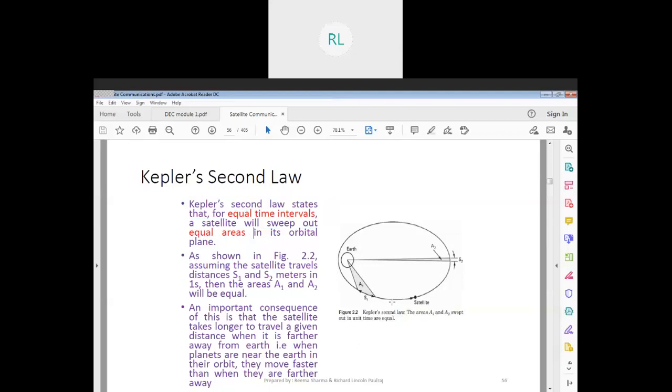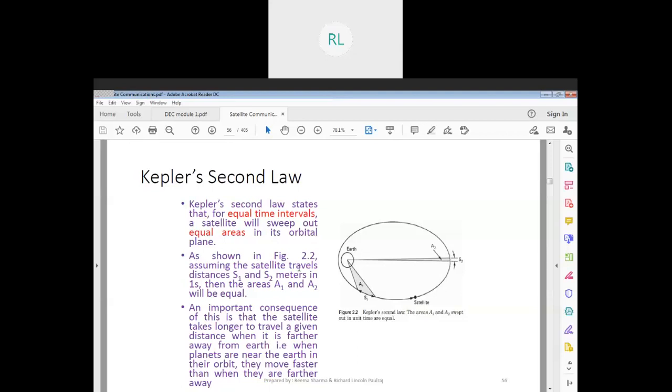Okay, so which means you're going at the same speed, same start point, and if the time given is the same, then you both will reach the same point, right? So that is what your second law is talking about. So equal time intervals will be covered. Okay, for equal time intervals, equal areas will be covered.